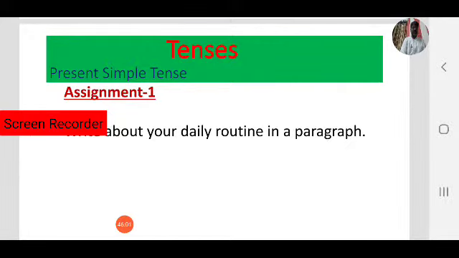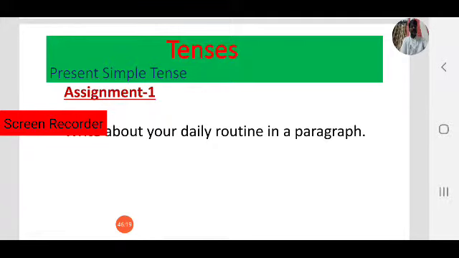So, for daily routines we use present simple or simple present. This is your activity. Next class you must come with one paragraph on your daily routines. We have seen one example.